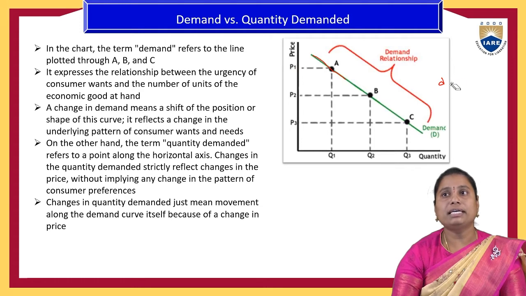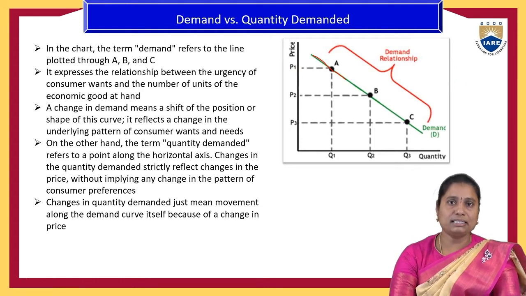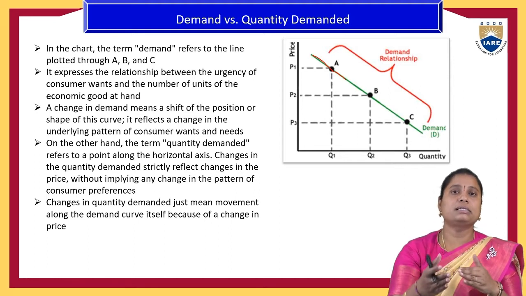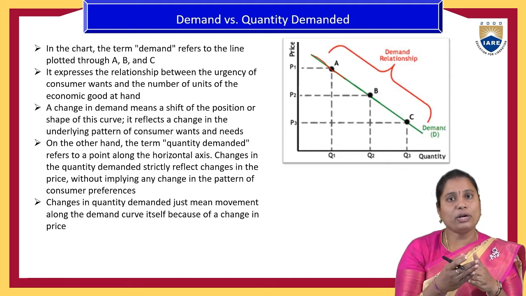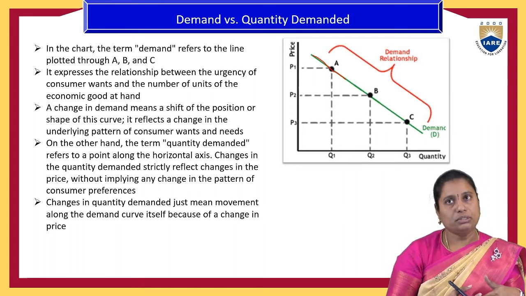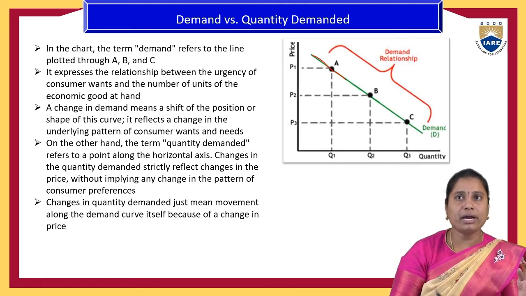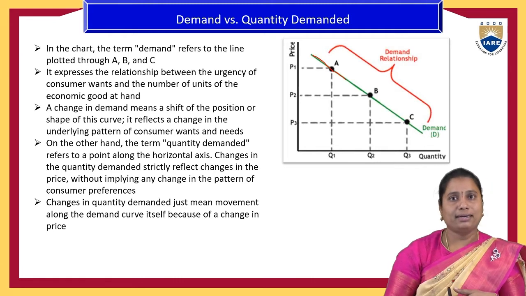We can take any of the determinant factors. For example, income. If the income increases, the quantity demanded for a product might increase. If the income reduces, the quantity demanded for a product might reduce. So that is also a relationship between the demand determinant factors and the quantity demanded.